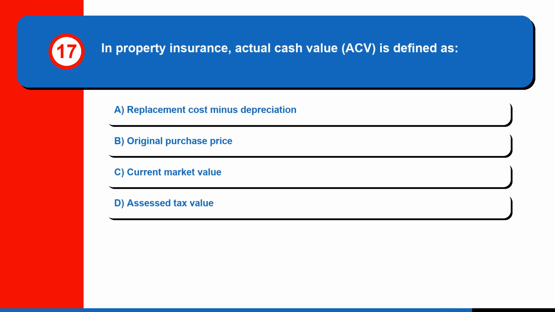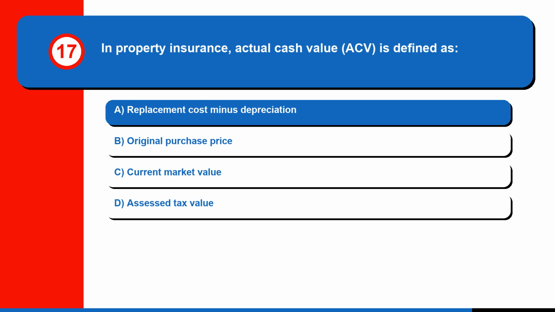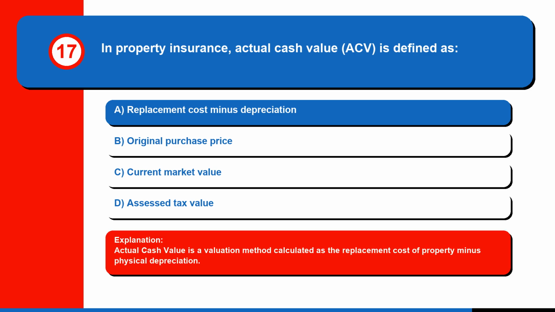Question 17. In property insurance, actual cash value, ACV, is defined as: A. Replacement cost minus depreciation, B. Original purchase price, C. Current market value, or D. Assessed tax value. The correct answer is A, replacement cost minus depreciation. Actual cash value is a valuation method calculated as the replacement cost of property minus physical depreciation.